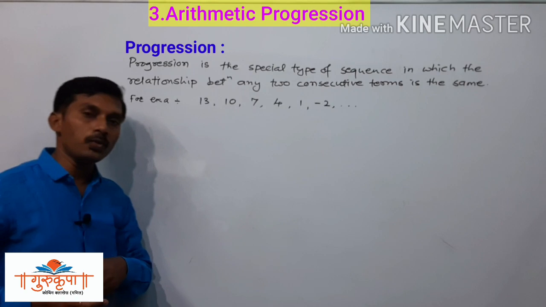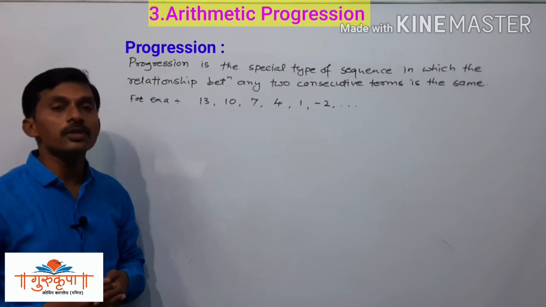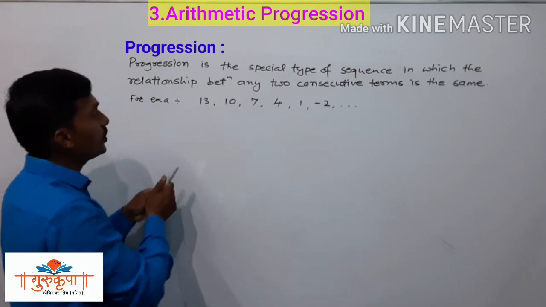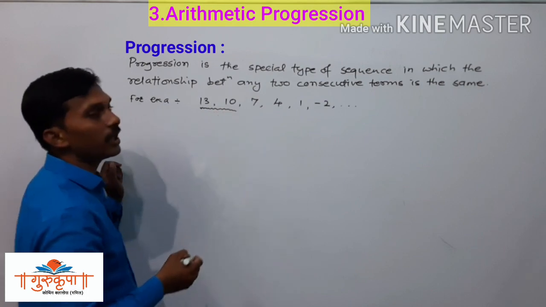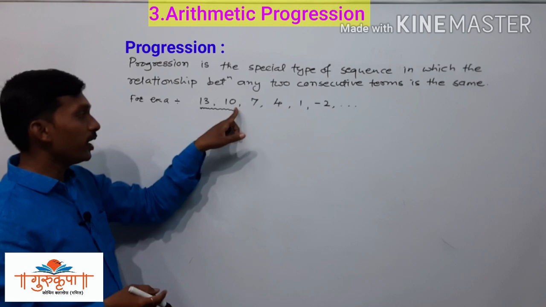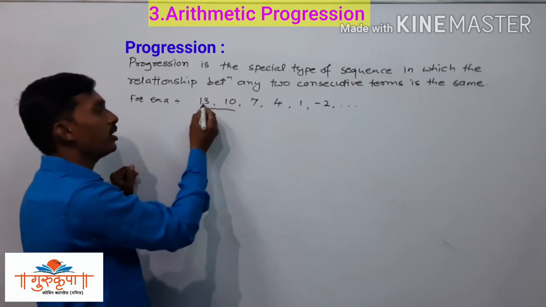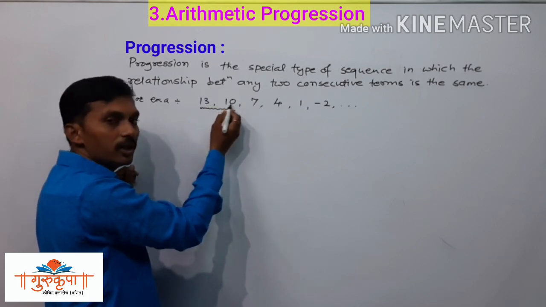Now here we have to check whether the relationship between any two consecutive terms is the same or not. Here 13 and 10 are the consecutive terms. It means that 3 is subtracted from the previous term to get the next term.